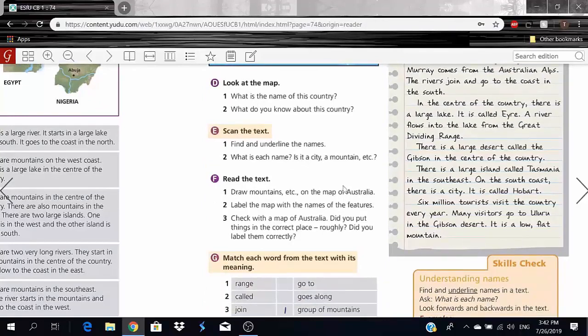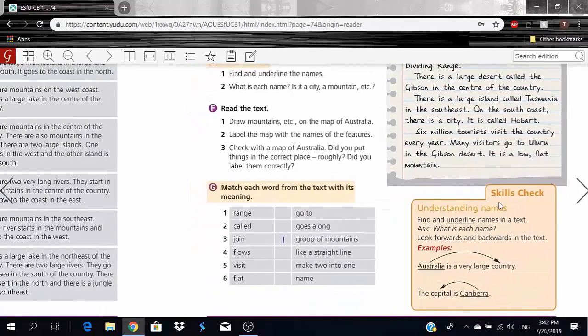So there you go, you guys. Just scan it again. Try reading it again, or just do it with a different book. Make sure you practice this. And here we go, it's actually in the skills check as well.